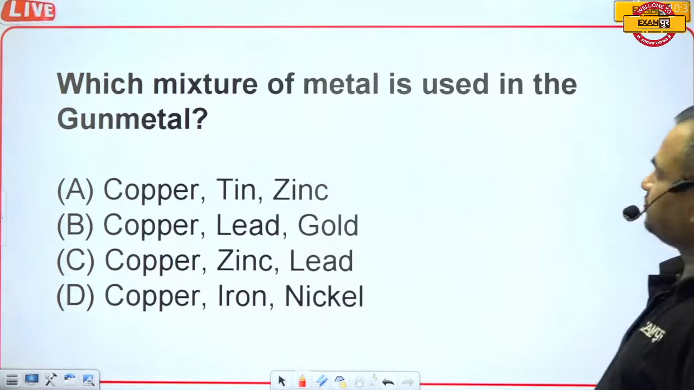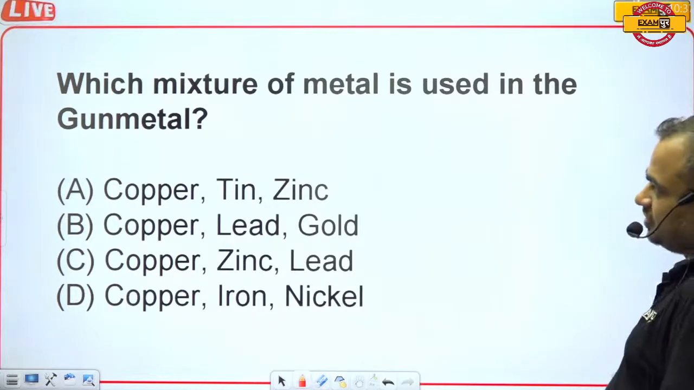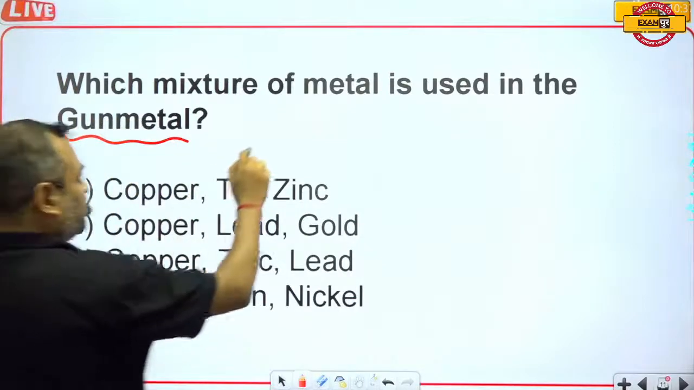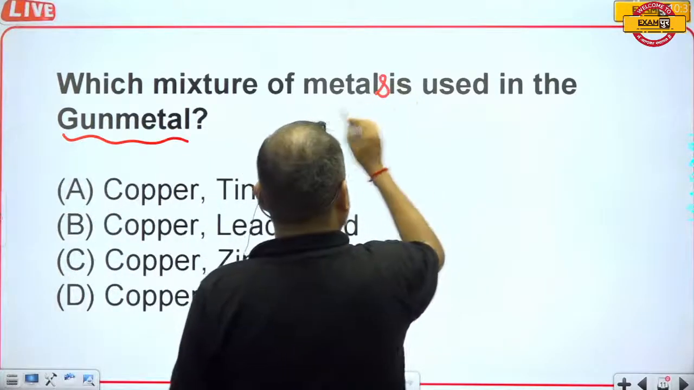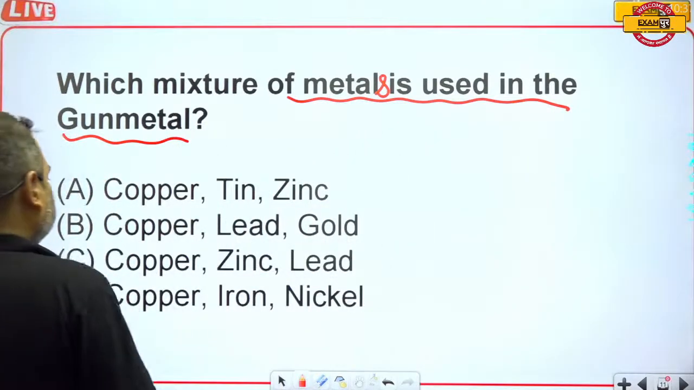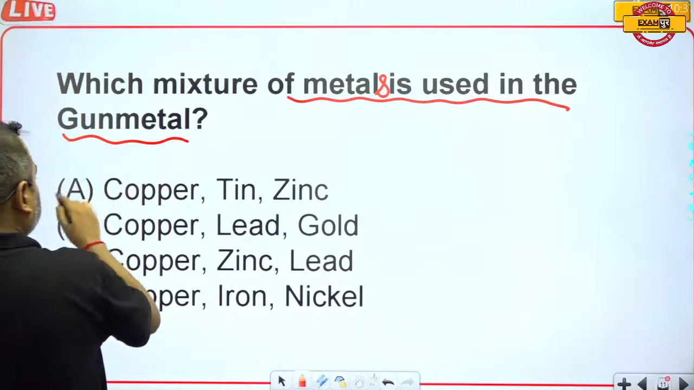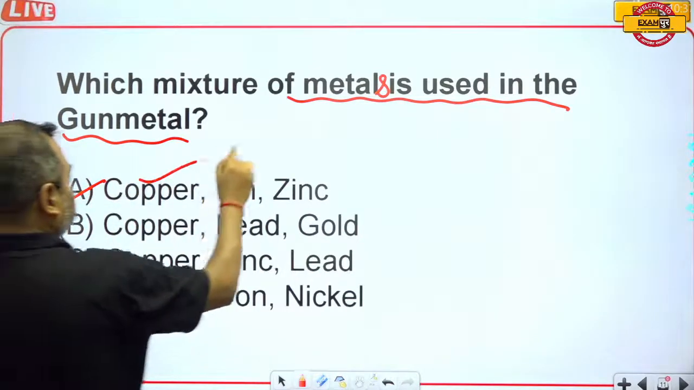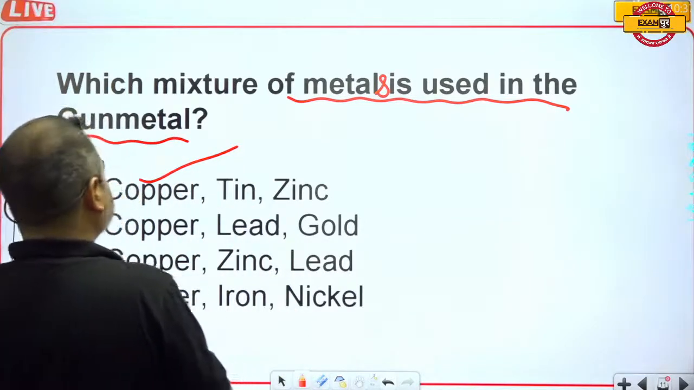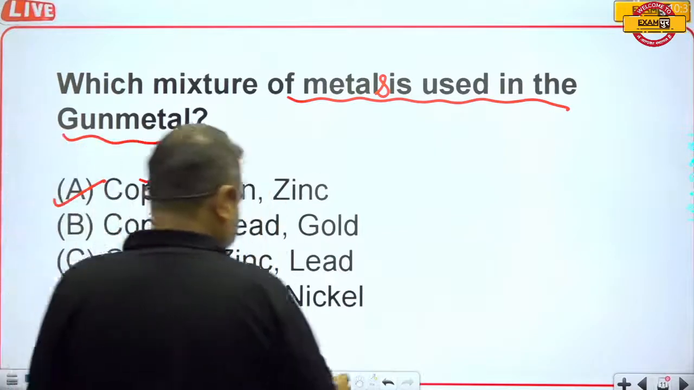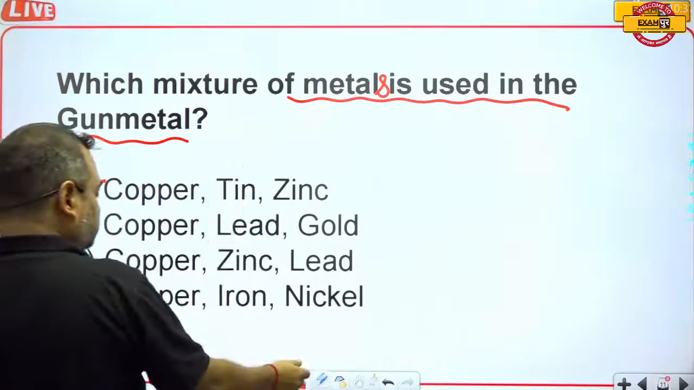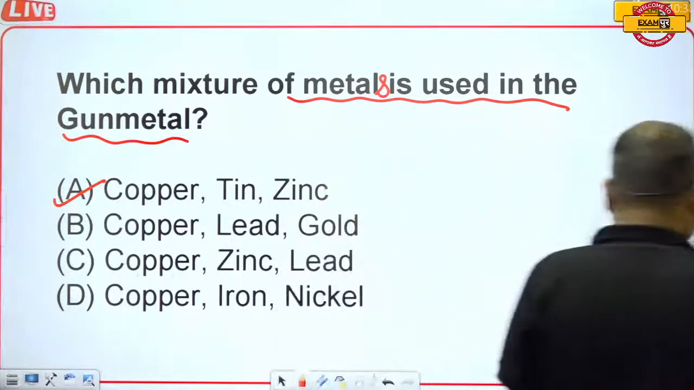Which mixture of metals is used in gunmetal? So here the correct answer is copper, tin and zinc. Actually, copper is taken at 80%, this is 10%, and this is the remaining 10%. So option A is the correct answer.